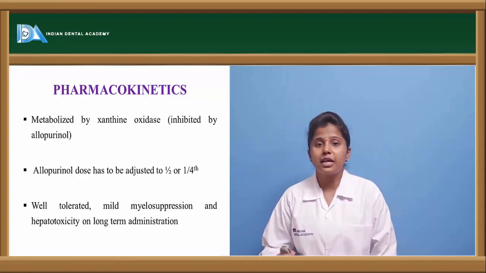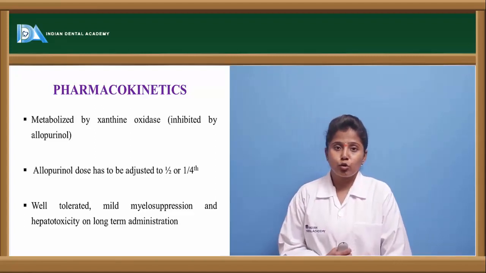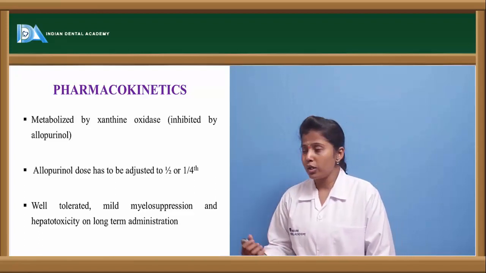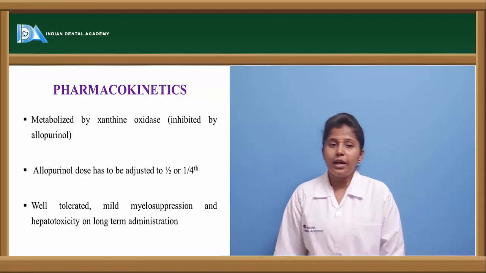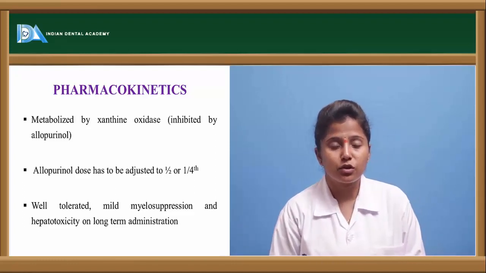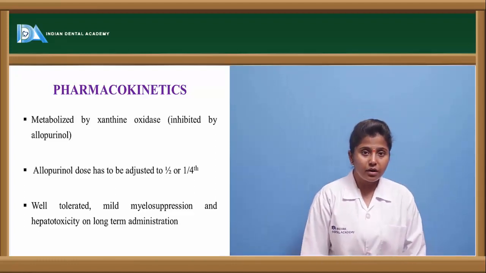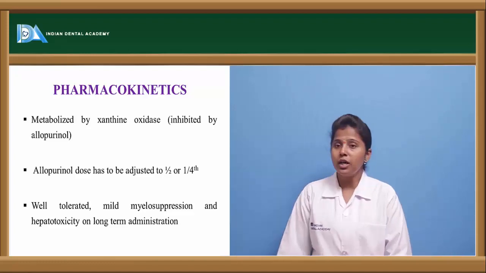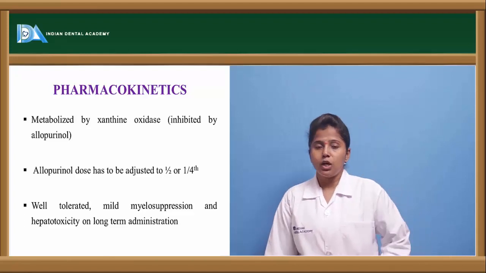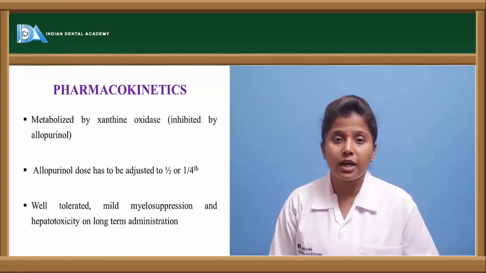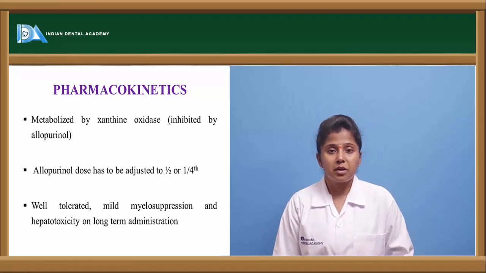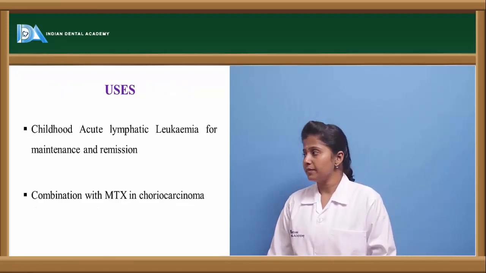These purine antagonists are well tolerated, in the sense that they show toxicity only if they are used in excessive doses, and there will be mild immunosuppression. So the immunosuppression is not that severe when compared to methotrexate. There will be mild myelosuppression and hepatotoxicity. The purine antagonists are used for a longer period of time, and it may cause toxicity to the liver.